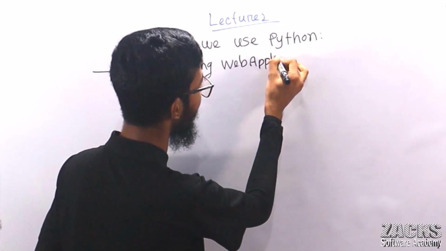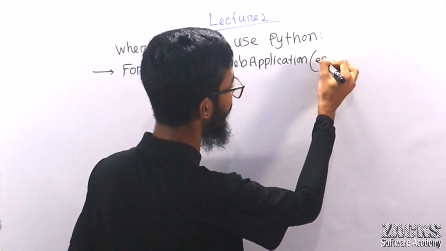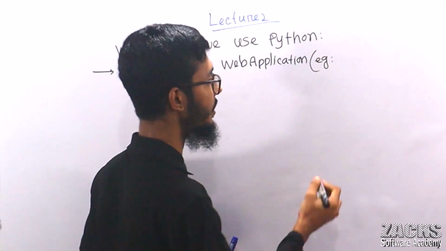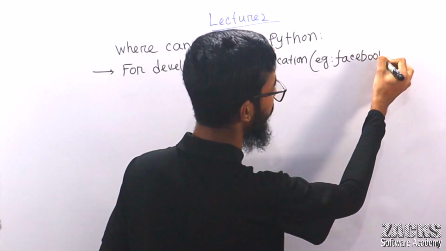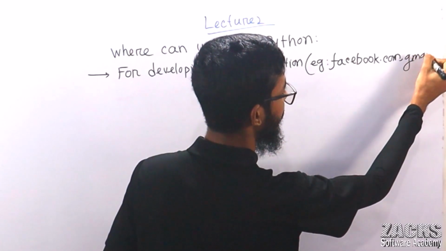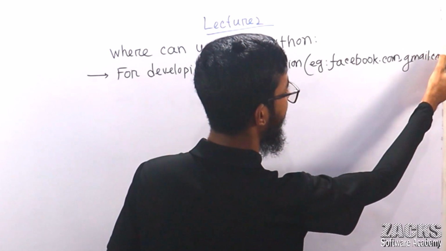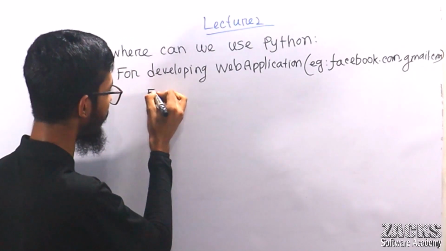Can you give me any example of a web application? For example, we can create this kind of application like facebook.com, gmail.com. Okay, we can create this kind of application.